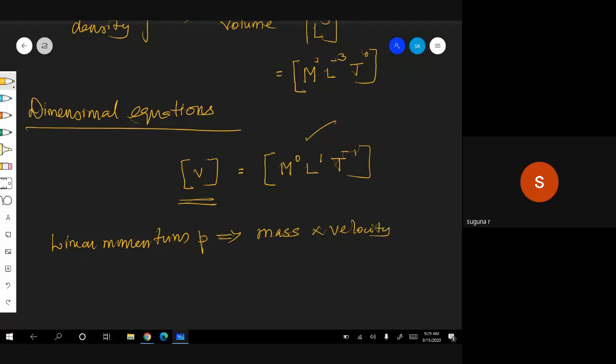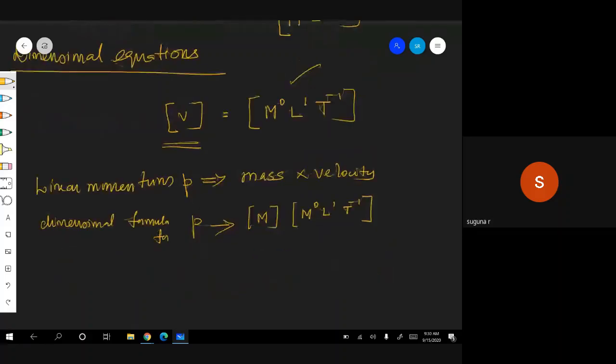Therefore, the dimensional formula for P is, first mass, M. And velocity, you know that. Tell me. M power 0, L power 1, t power minus 1.